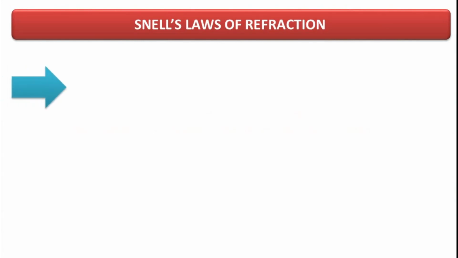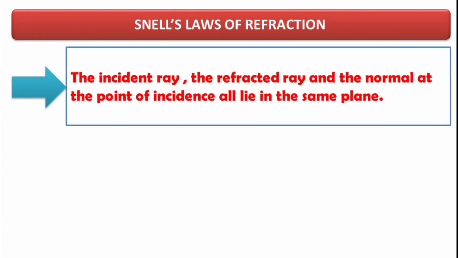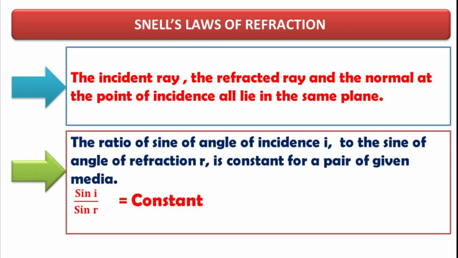Number 1, the incident ray, the refracted ray and the normal at the point of incidence all lie in the same plane. Number 2, the ratio of sine of angle of incidence I to the sine of angle of refraction R is constant for the pair of a given medium. That is, sine I divided by sine R is equal to constant.